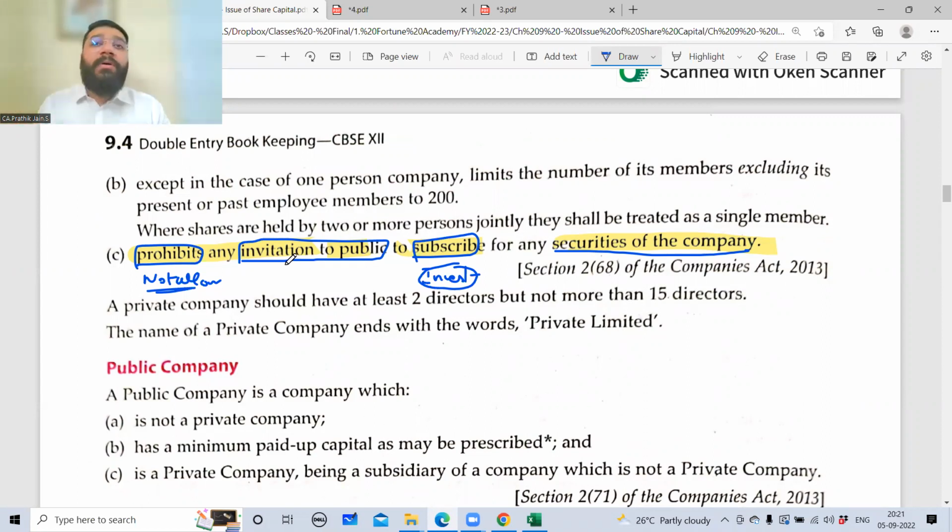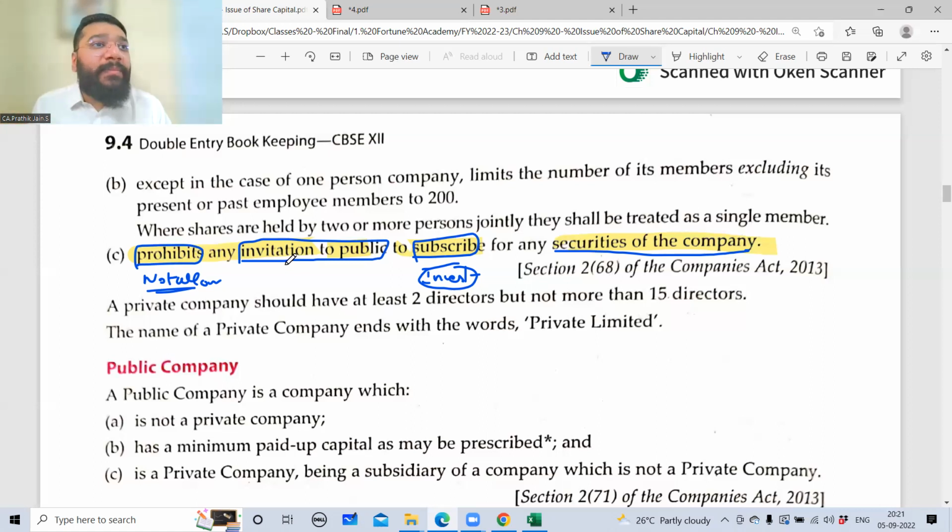So when Paytm was going for the public subscription, before that they had converted to a public company. They had a public company which is unlisted. So if you're a registered public company, only then you can take money from the public, which means I'm issuing the shares to the public. Does the company know each and every individual person personally?